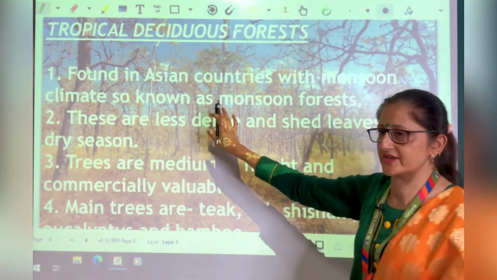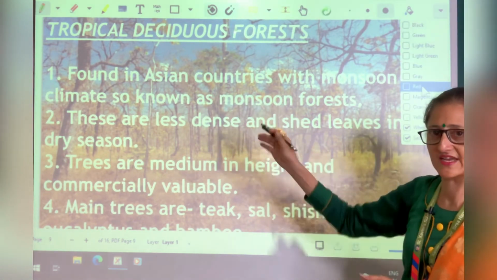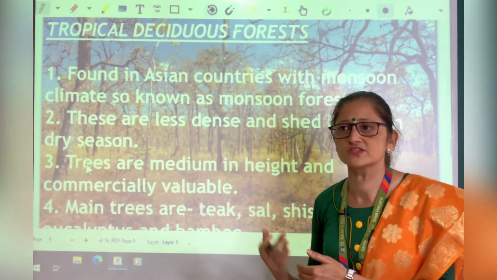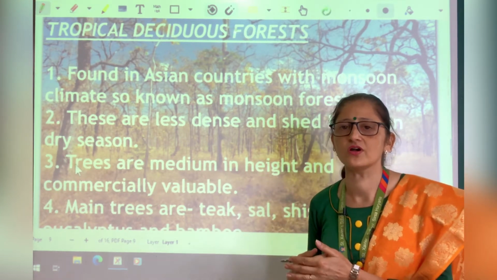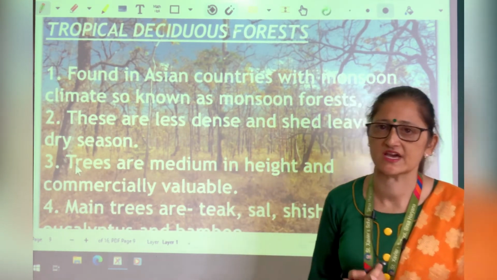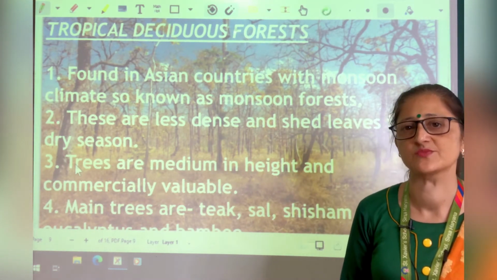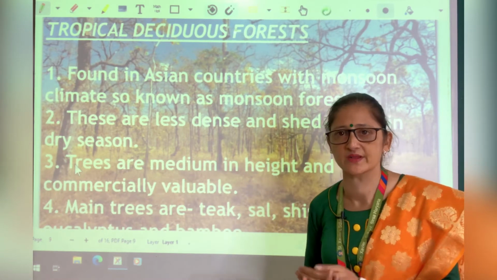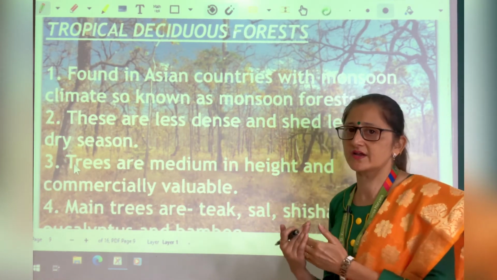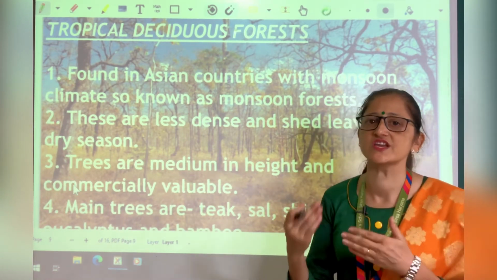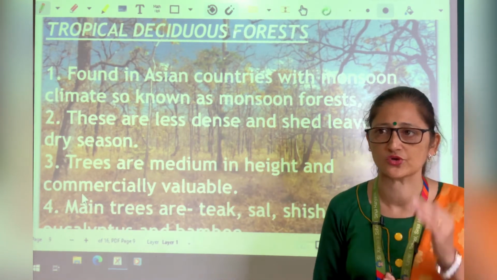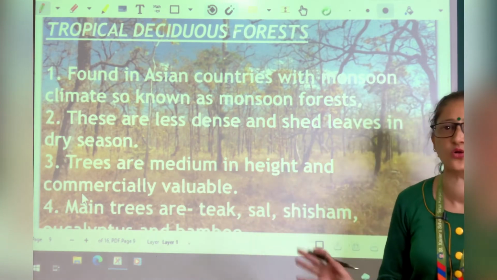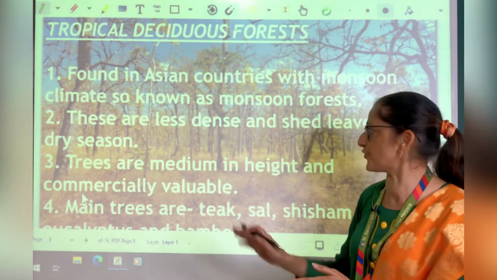These are found in Asian countries like India. We are living in Asian continent. So in India also these deciduous forests are found, and these are also known as monsoon forest. Because India's climate is dominated by monsoon, we are dependent for the change in season on the monsoon. So our climate type is monsoon type. So these forests are also known as monsoon forests.